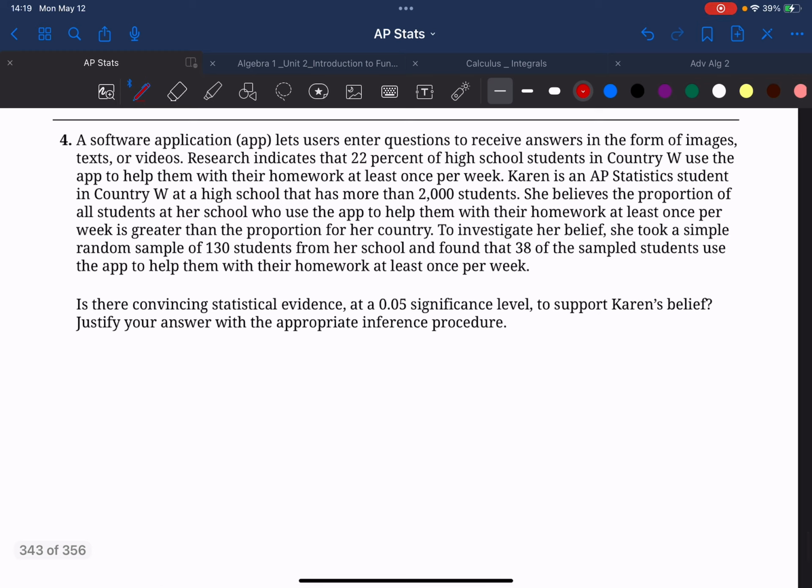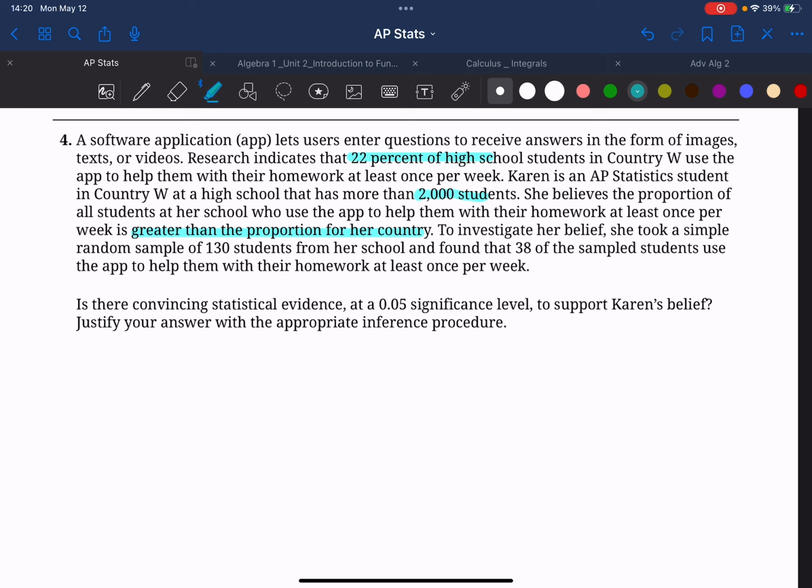Number 4 says a software application lets users enter questions to receive answers in the forms of images, text, or videos. Research indicates that 22% of high school students in Country W use the app to help them with their homework at least once a week. Karen is an AP Stats student in Country W at a high school that has more than 2,000 students. She believes the proportion of all students at her school who use the app to help them with their homework at least once per week is greater than the proportion of her country.